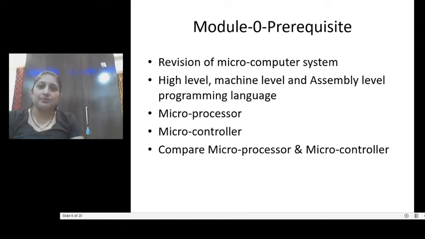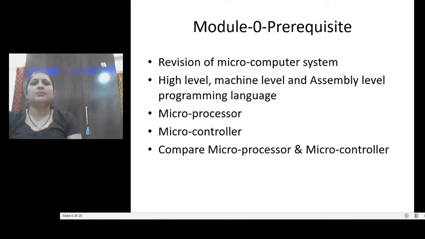When we are talking about module number 0, that is the prerequisite module, where we already learned most things in semester 4 in the subject COA, Computer Organization and Architecture. That is the revision of microcomputer system, then revision of high level language, machine level language, assembly level programming, microprocessor. Then there are 2 new things which you are going to learn here, that is what is a microcontroller and what is the difference between the microprocessor and the microcontroller.